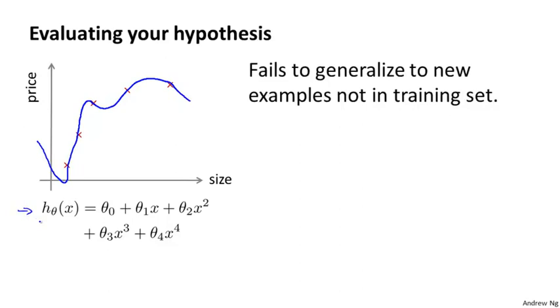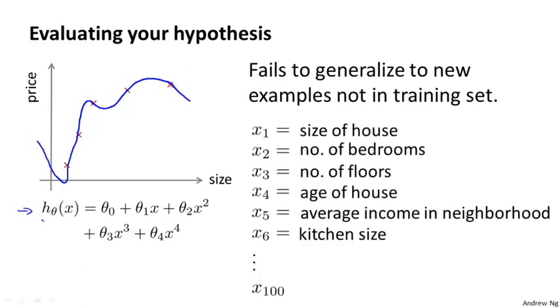So how do you tell if a hypothesis might be overfitting? In this simple example, we could plot the hypothesis h of x and just see what was going on. But in general, for problems with a large number of features like these, it becomes hard or maybe impossible to plot what the hypothesis function looks like, and so we need some other way to evaluate a hypothesis.